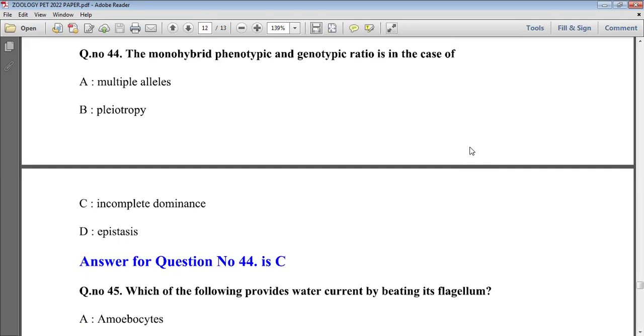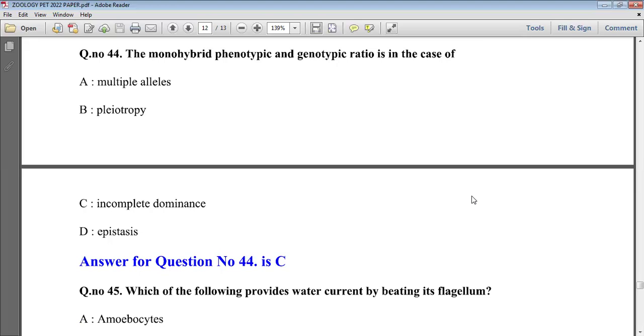Incomplete dominance shows monohybrid phenotypic and genotypic ratio as similar. There are several examples of incomplete dominance. We can take an example of Mirabilis jalapa. If we cross Mirabilis jalapa, then the phenotypic and genotypic ratio comes similar, and this is the right answer.